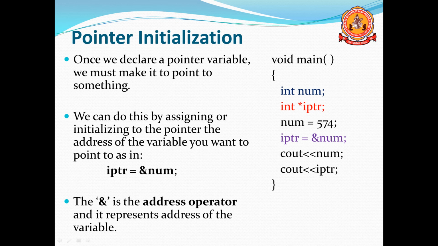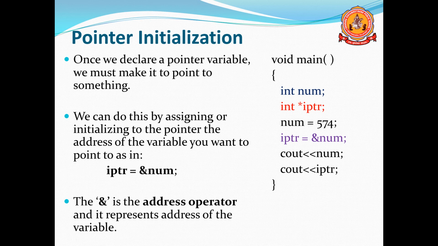Here is a programming example. This program is written without using a class, just normal methods. Here int num, one integer variable, is declared. Then int *iptr, in red color you can see, means one pointer variable iptr is declared.